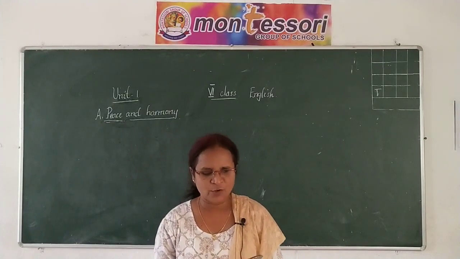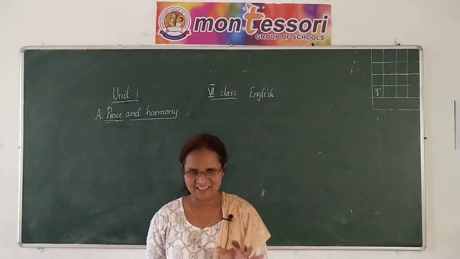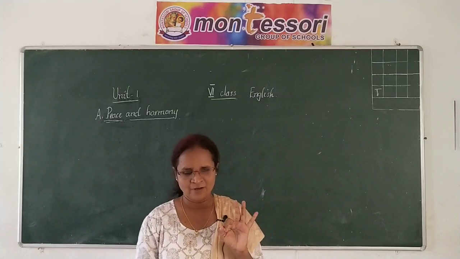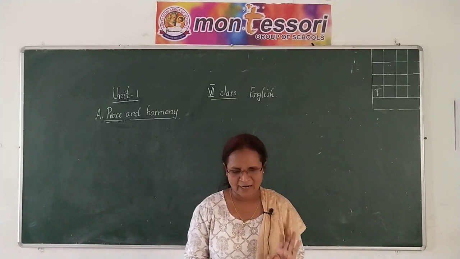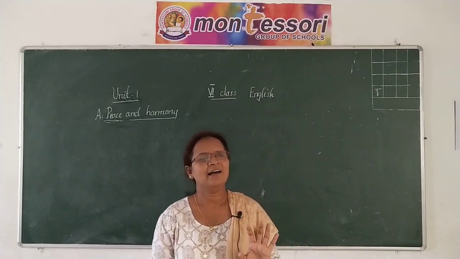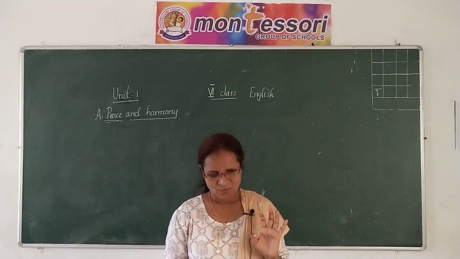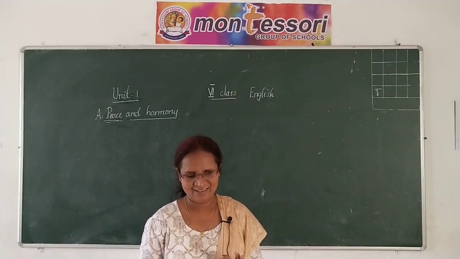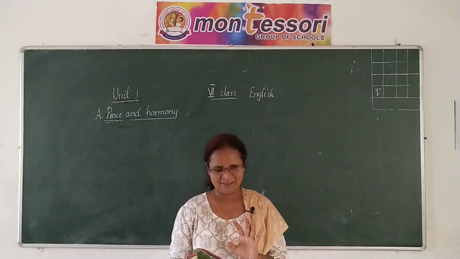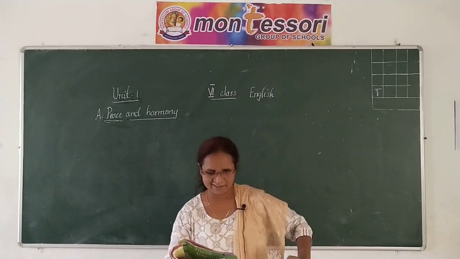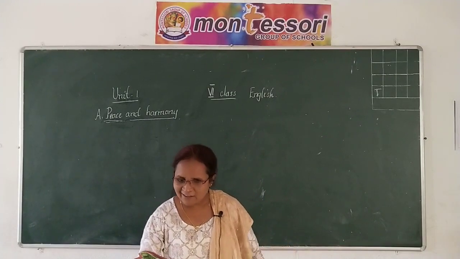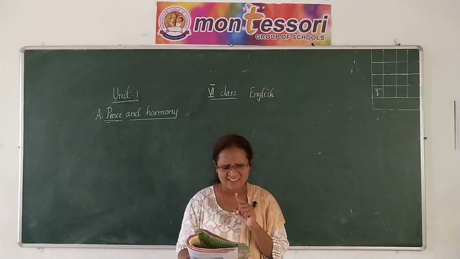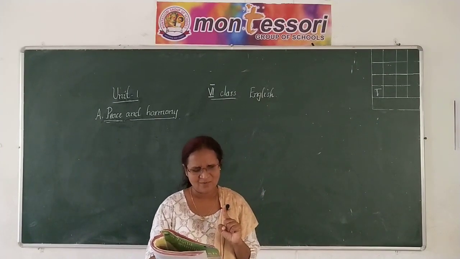What does this picture tell you about the animals? See, in this picture we see different animals. What are they? Elephant, deer, giraffe, parrot, rabbit, monkey, tiger, and a crow. What do we understand from this picture? What are they doing? I observe that the elephant and the deer are dancing, and the others are enjoying, and the parrot and the crow, I think they are singing a song. I feel like that. What do you say, children?